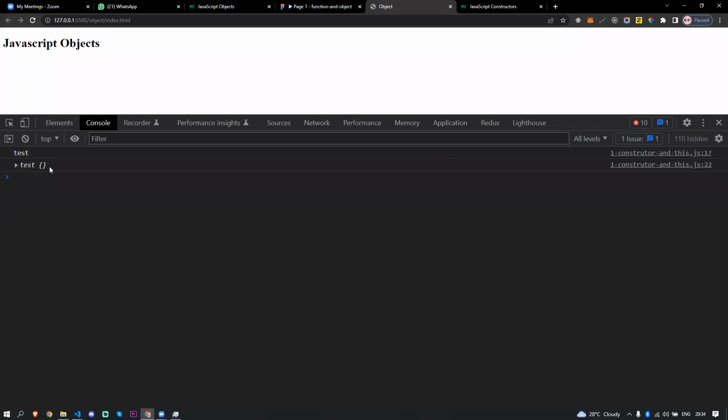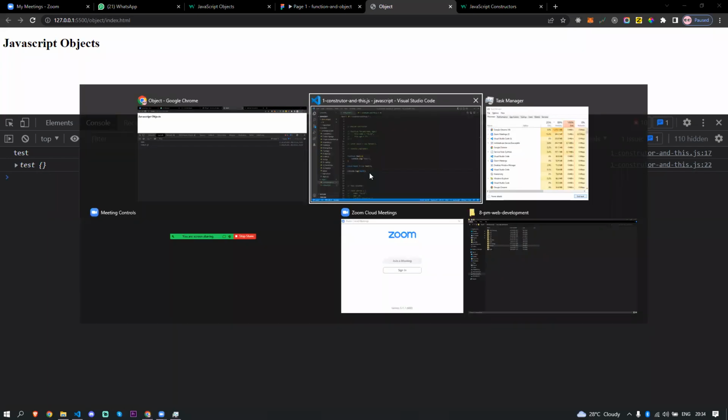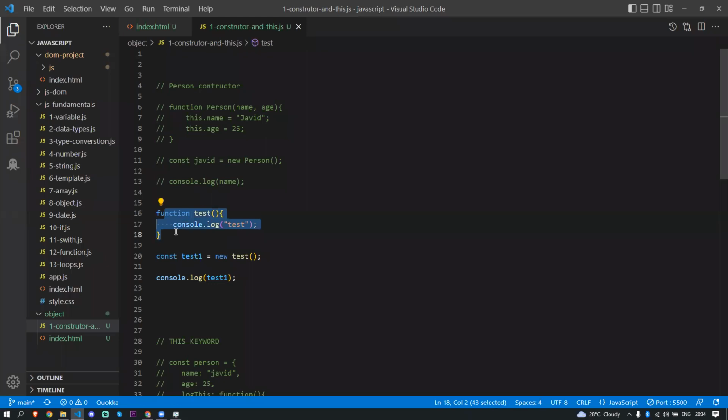I created the test function here, then I called const test1 as a variable and put the new keyword before the test function. Now this test becomes what? An object. So if I console log this inside here, where is this going to point now?